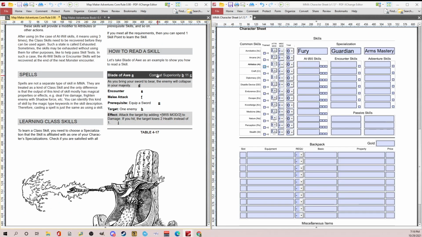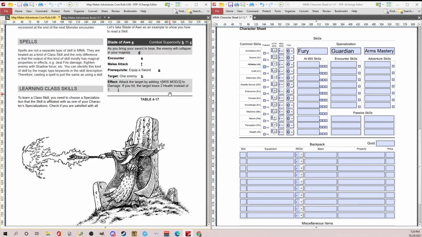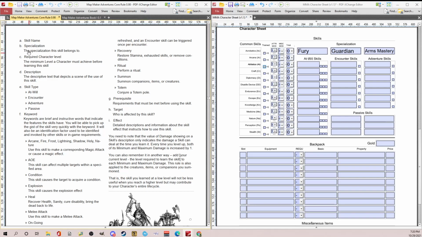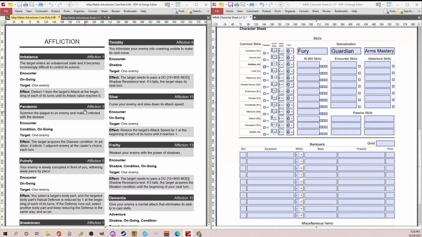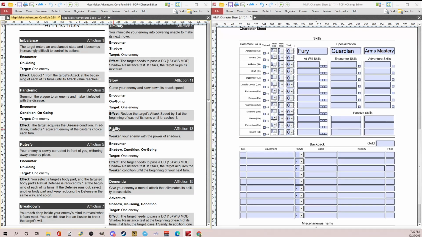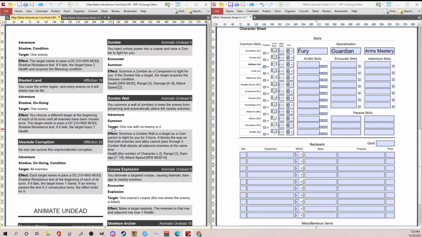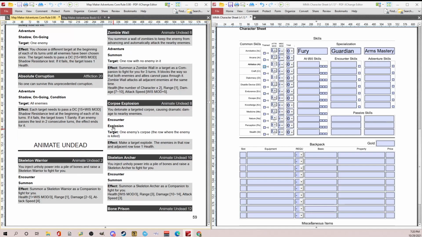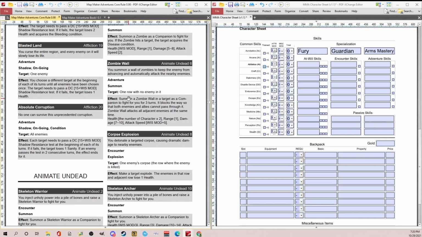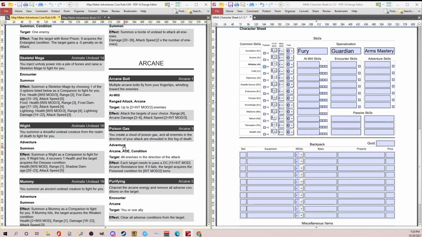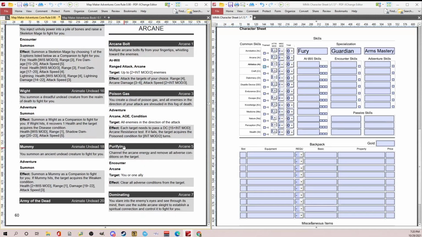So how to read a skill up here. So combat superiority B, and then skill level C. So let's look at this. Specialization, the specialization the skill belongs to, and then C, the minimum level a character must achieve before learning. So yeah, so specializations, as I understand it, you could take any of these skills. So there are so many to go through. Animate undead, but some of these, like animate undead, you can't do until you're at least level 2. You should look at these. So let's just scroll.